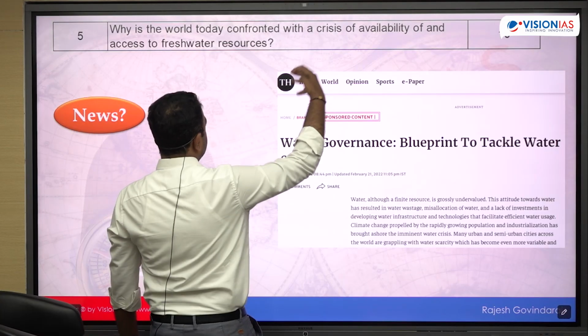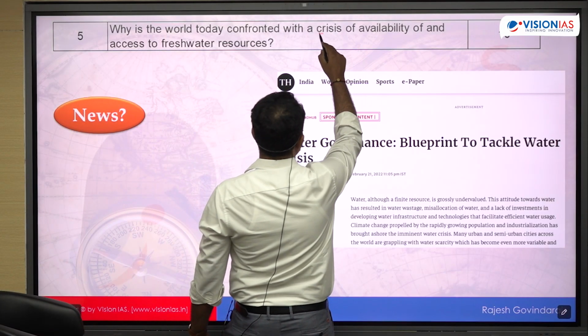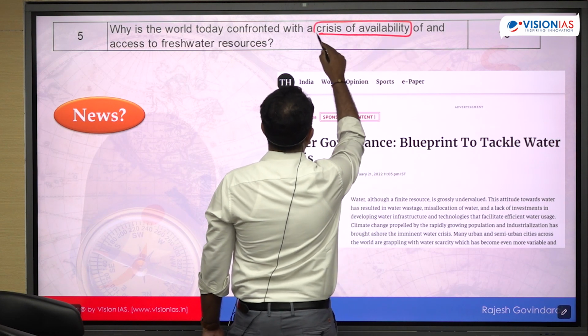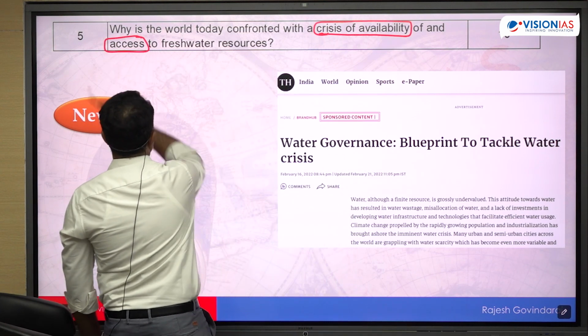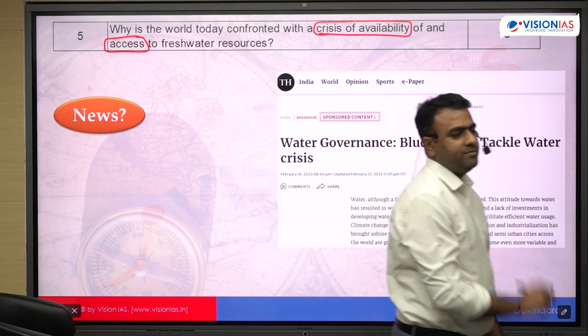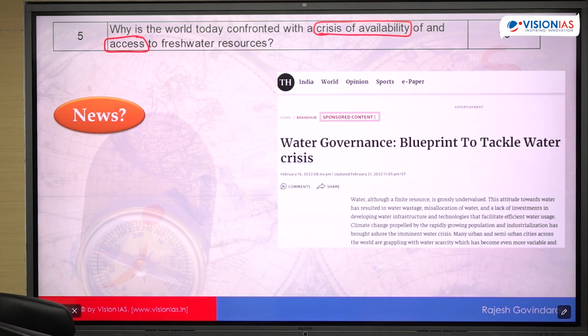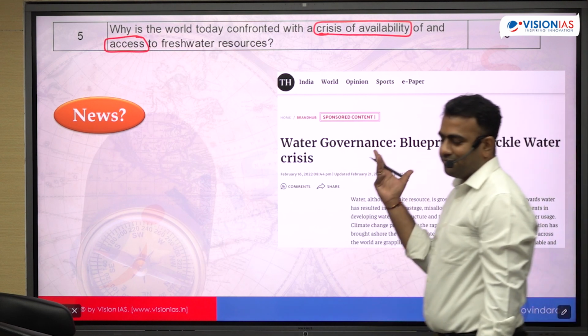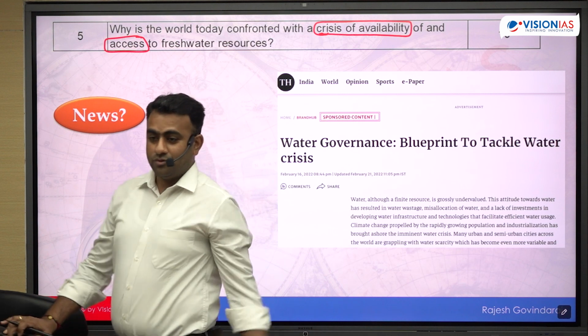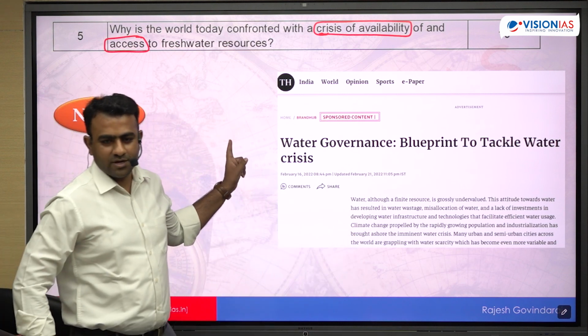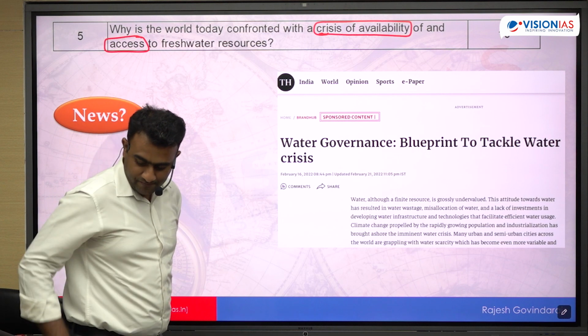Is it just that? It is saying the crisis is of two types. So दुनिया में फ्रेश वाटर रिसोर्सेस रिलेटेड जो क्राइसिस है ना वो क्यों है वही क्वेश्चन है, बट दो टाइप का क्राइसिस के बारे में बात करते हैं, क्राइसिस ऑफ अवेलेबिलिटी एंड क्राइसिस ऑफ एक्सेस. You have to discuss both of them separately. You can discuss it together, but one who writes separately will get better marks because you're able to differentiate the actual demand of the question. So you can write about both of them separately.